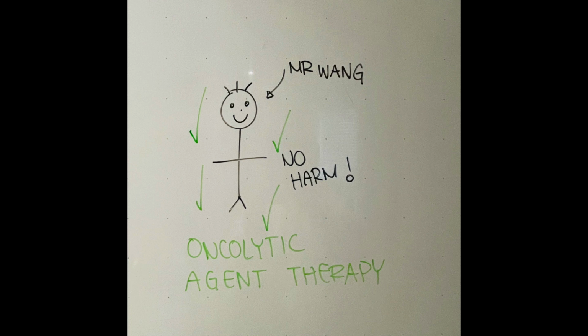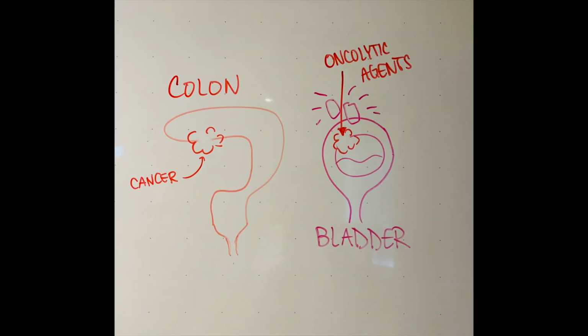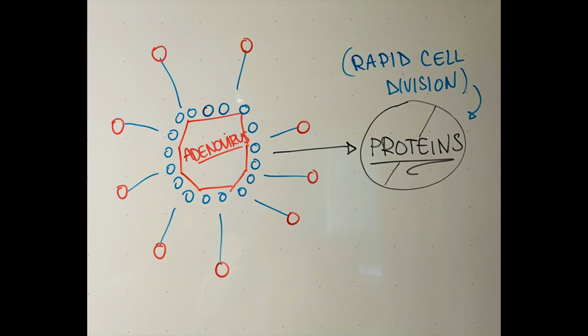Oncolytic agents are a form of gene therapy where viruses are genetically modified to target or destroy cancer cells while not harming the body. Both colon and bladder cancer have shown survival benefits and reduced metastasis using oncolytic viral agents. In the study Onyx 015 viral therapy, an adenovirus vector was used to limit a protein in cancer cells, which allowed for rapid cell division. This type of gene therapy has seen best results when combined with chemotherapy.